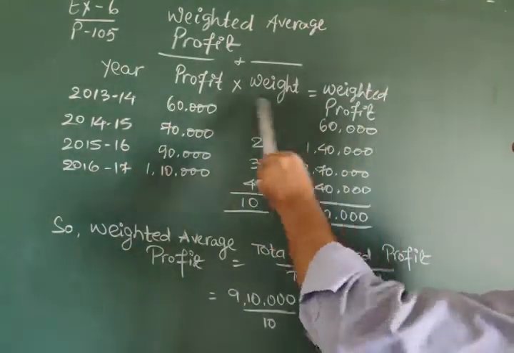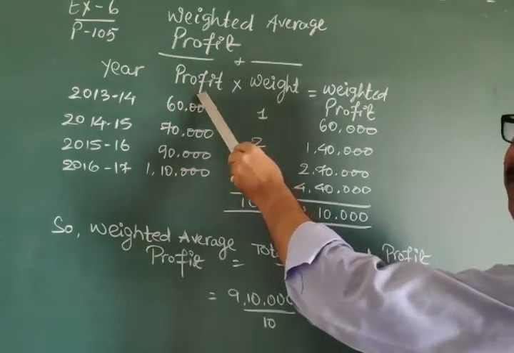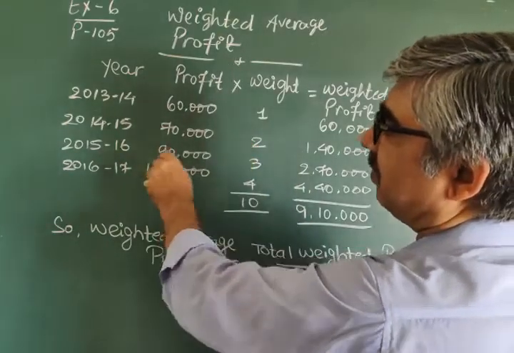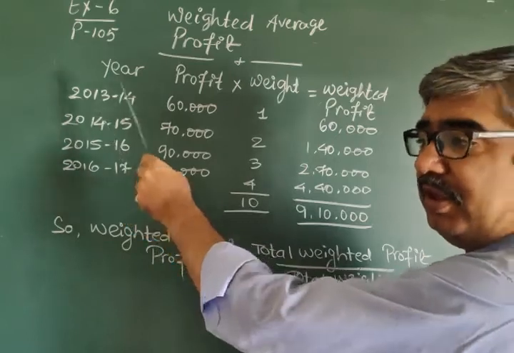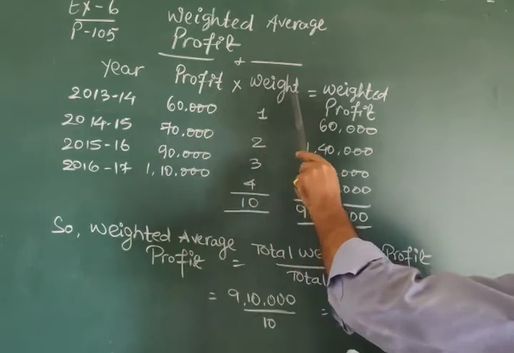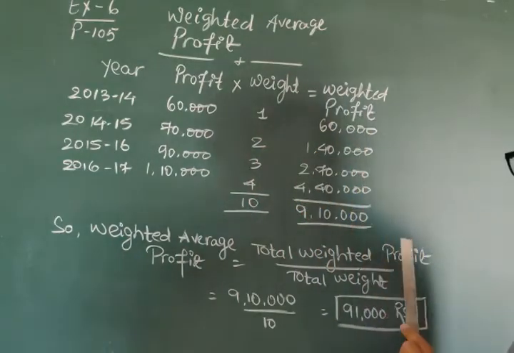So, the profit in tabular format. If you are finding by simple average, you are concerned with these 2 columns only. But here it is weightage average, so profit must be multiplied by weight to get weighted profit.